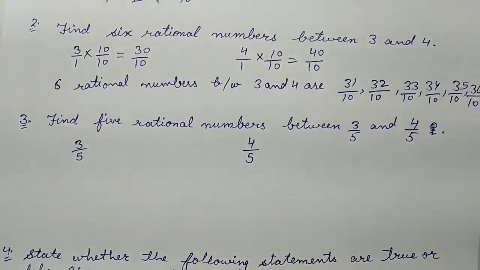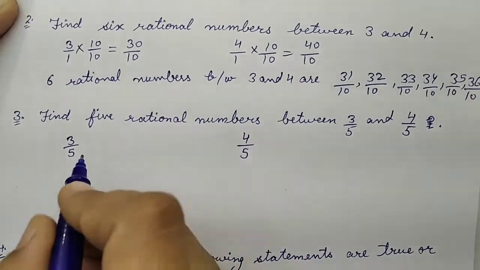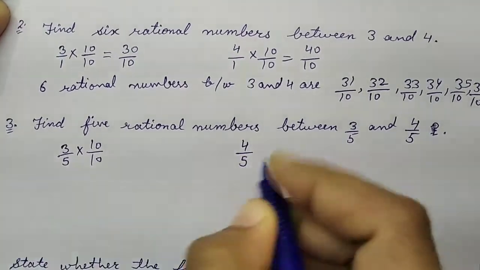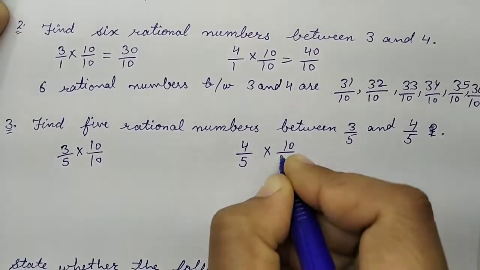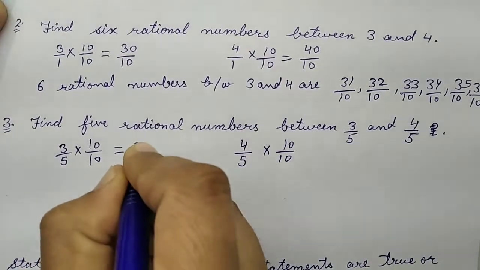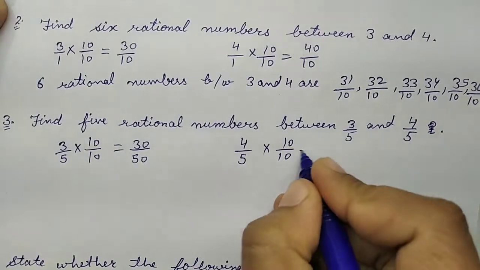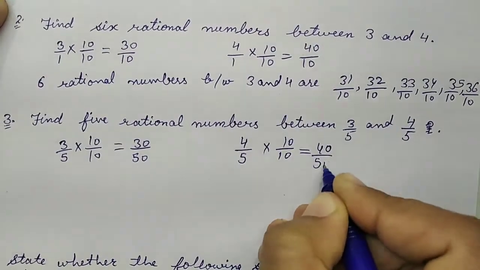Then you will follow the next step. In this case, I am just multiplying it with 10. This one also multiply and divide by 10. This will become 30 upon 50 and this will become 40 upon 50.